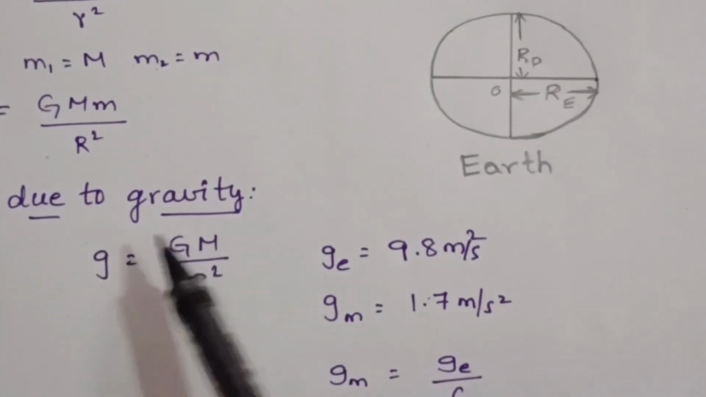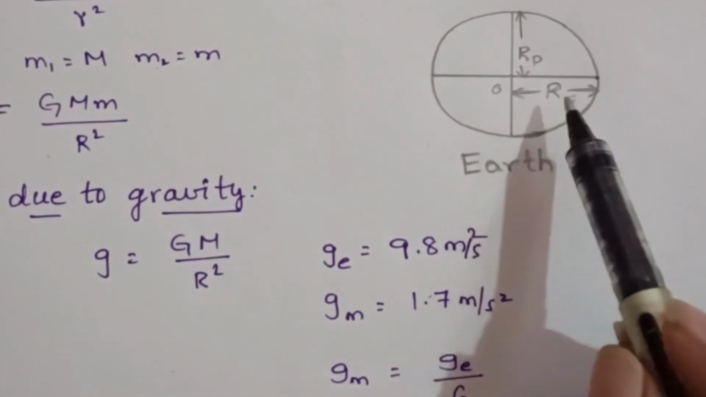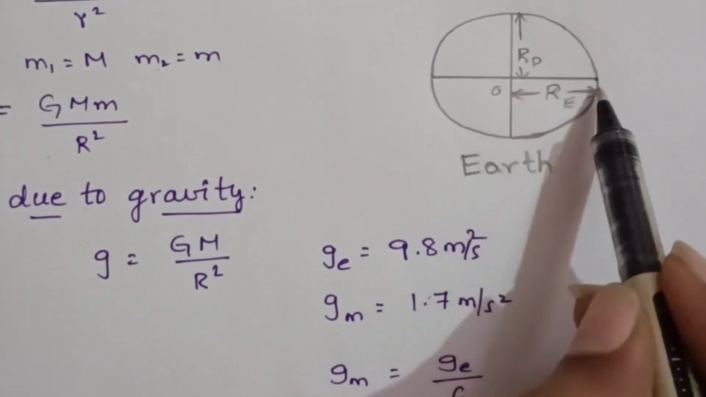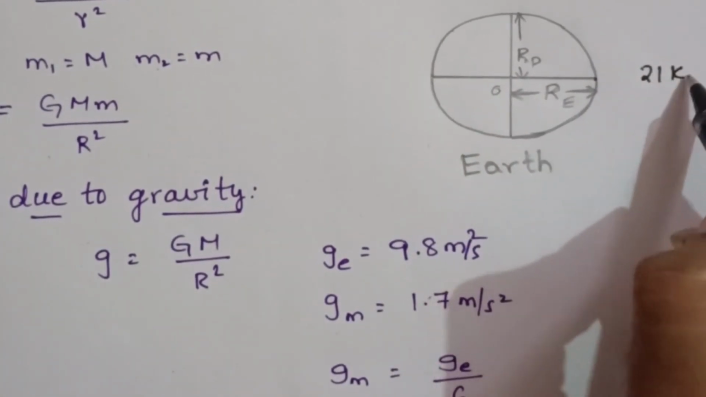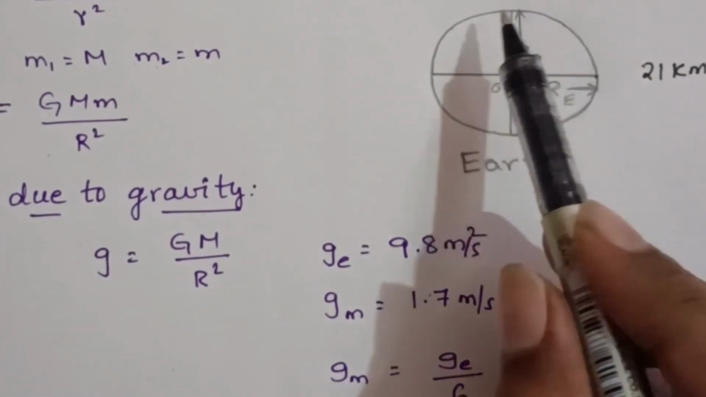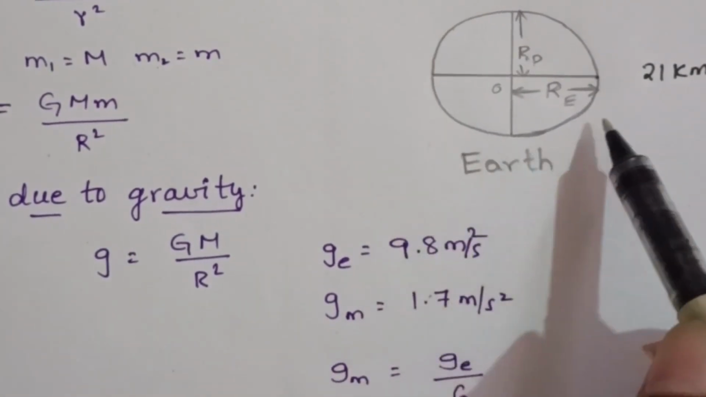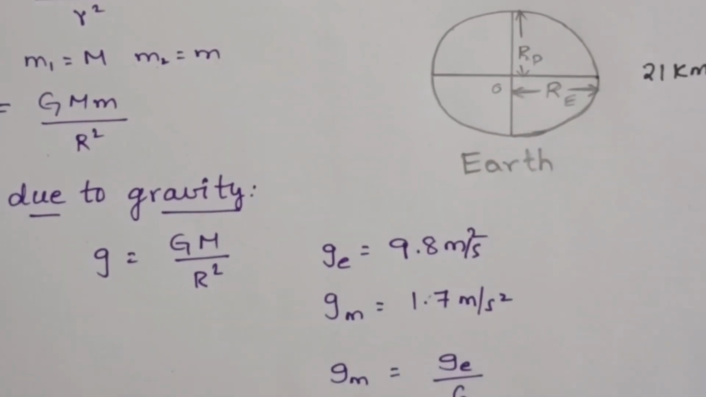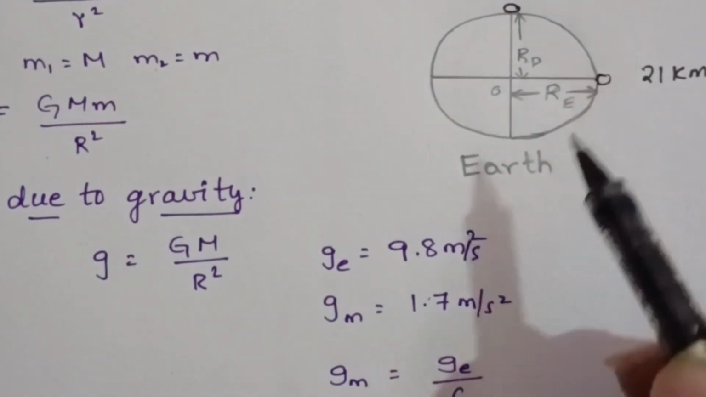This value of g was derived by taking the Earth as a perfect sphere, but actually Earth is not a perfect sphere. Equator radius is more than pole radius, by about 21 kilometers. So as the radius of the earth changes, the g value also changes. So at different places on the earth surface, the g value will be different. Now we will consider near the poles and near the equator.